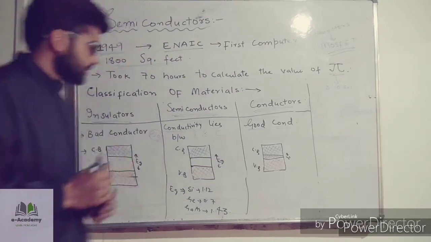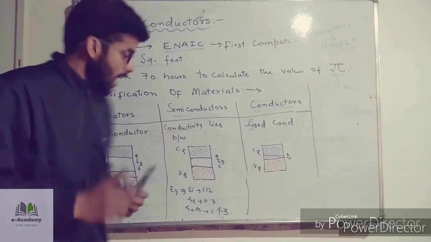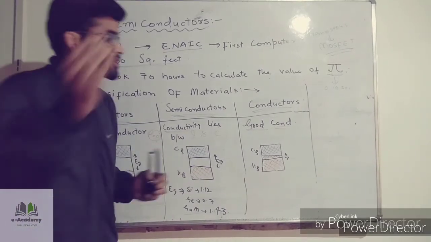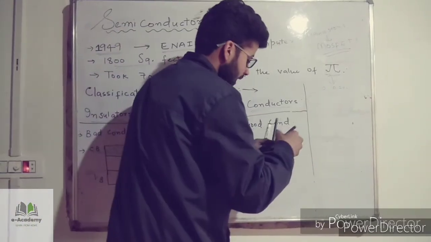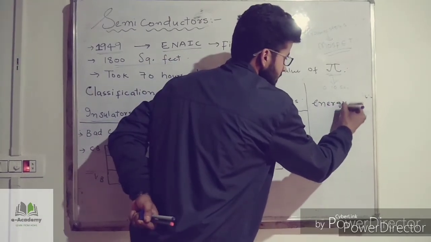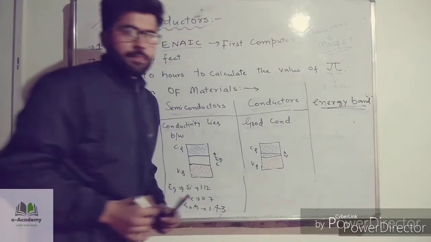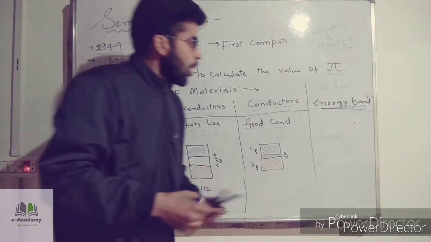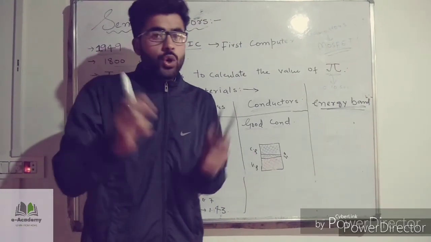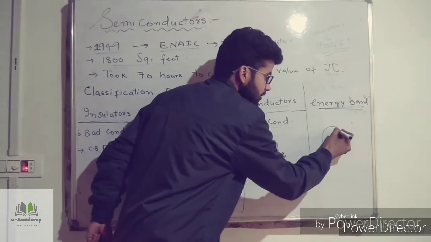And the second property, which is a very important property, is that I will classify these three materials on the basis of the energy band. Now, first of all, I have to study what an energy band is. You know, in an atom, different electrons have different energy.